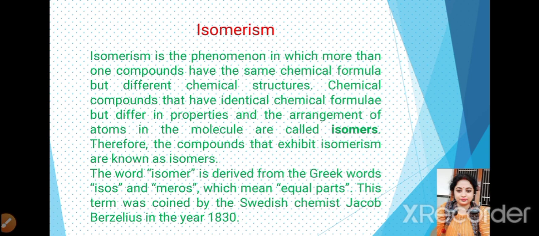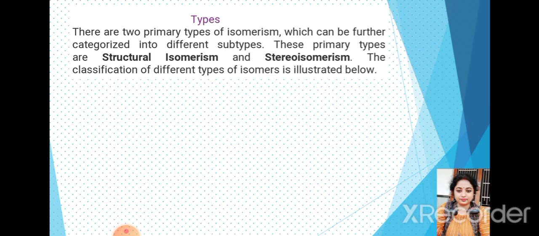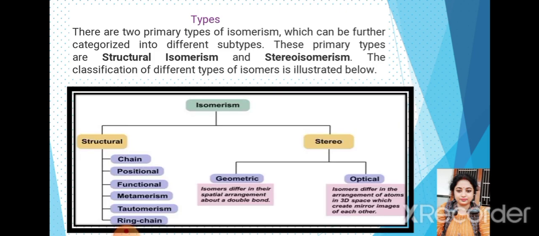The organic compounds having same molecular formula but differing from each other at least in some physical properties or chemical properties or both are known as isomers, and the phenomena is known as isomerism. There are two main types of isomerism: structural isomerism, also known as constitutional isomerism, and second is space or stereoisomerism.